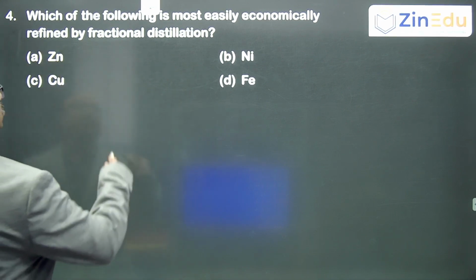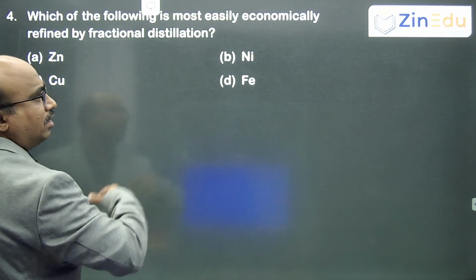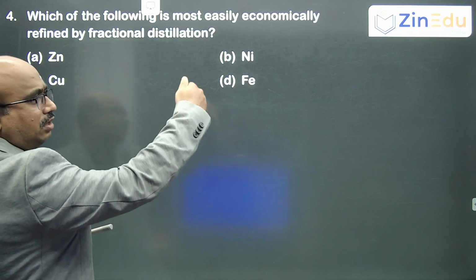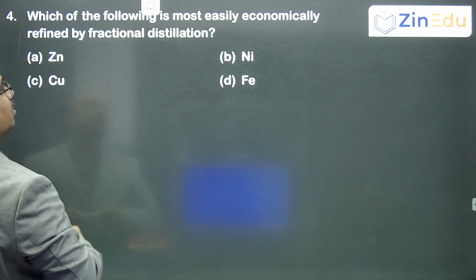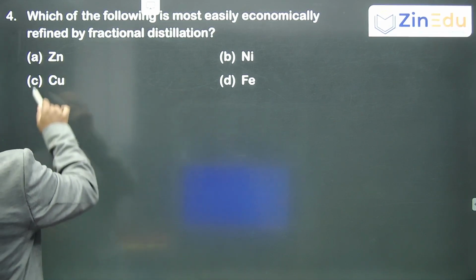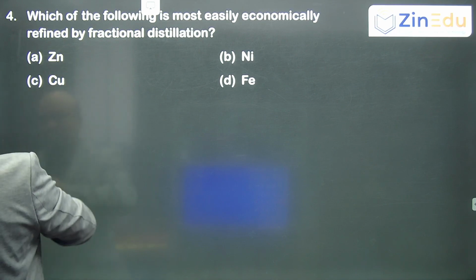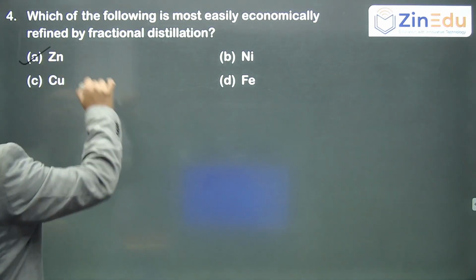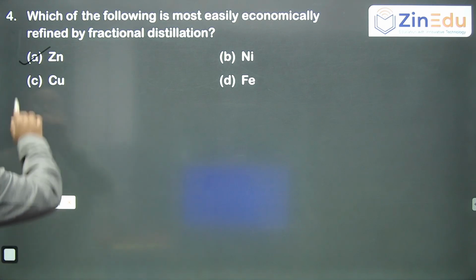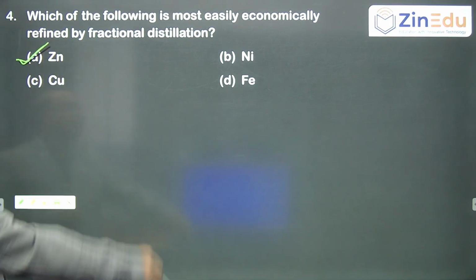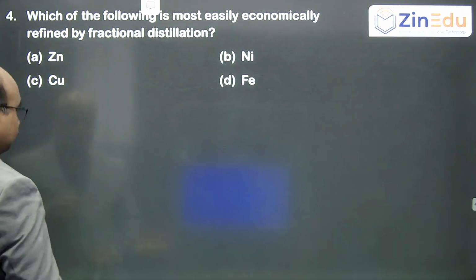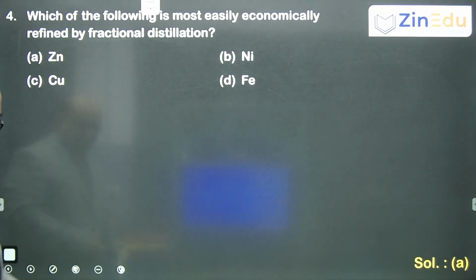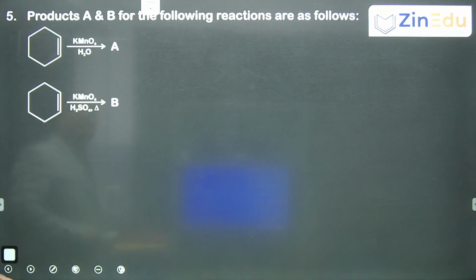In the d block elements, boiling points increase as you go across the period, then start decreasing. Zinc has the least. It is a direct theory based question, so it is directly zinc. Clear? Okay. Next. Some simple questions are there, mostly theory based as we see.